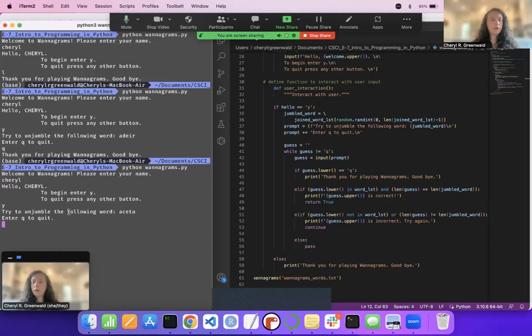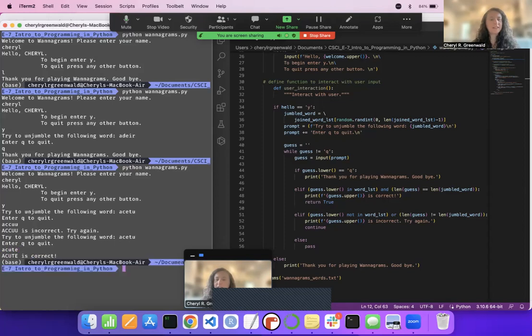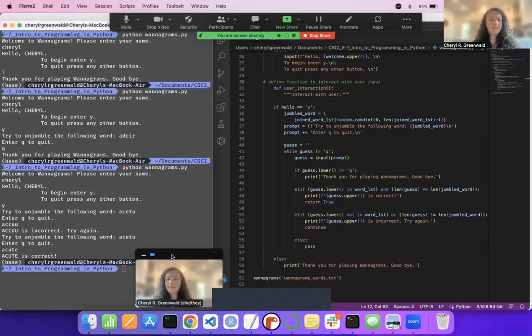Now, if I get it wrong, it says that is incorrect, it shows me what I entered is incorrect and says, try again, try to unjumble the following word, ACETU. And this loop, as I mentioned earlier, there's a while loop with a continue clause. And so this will continue on until I either get the correct answer or I quit. This time I'll get the correct answer. And it says acute is correct. Now that was an easy one.